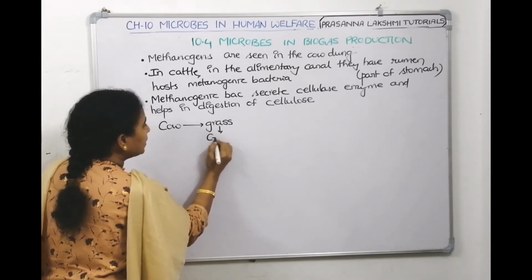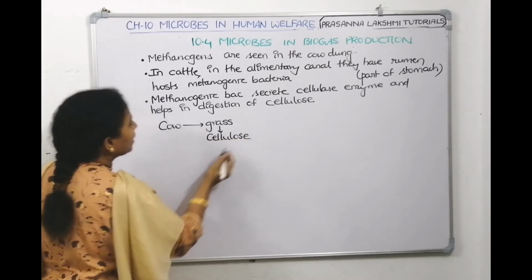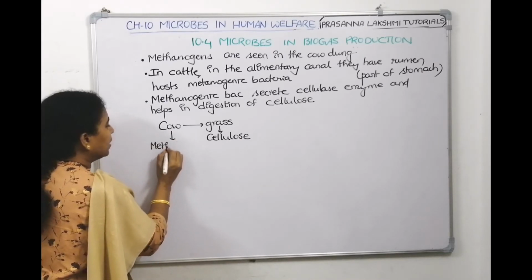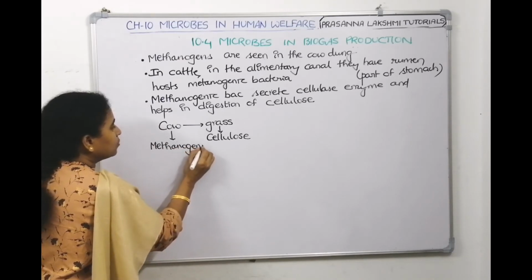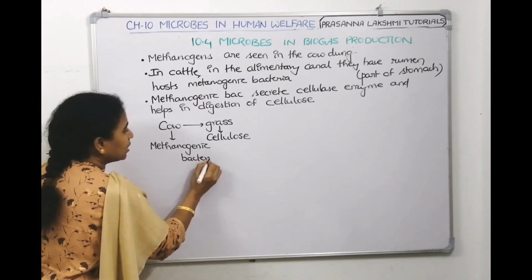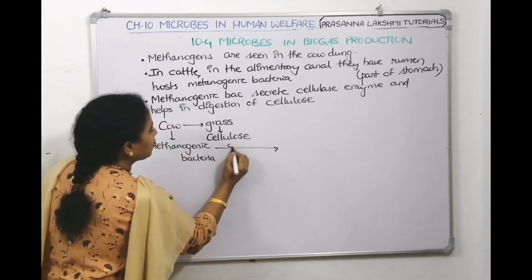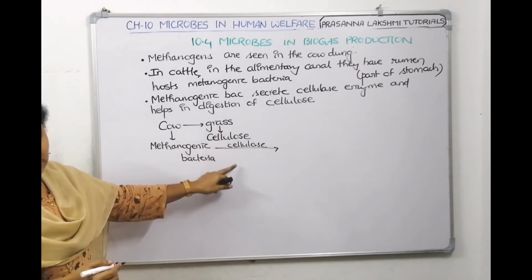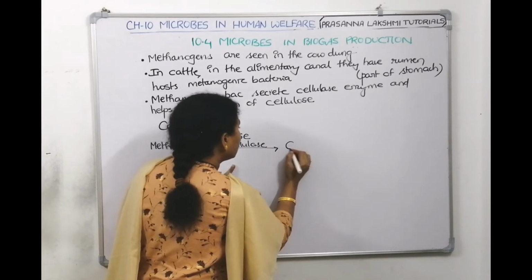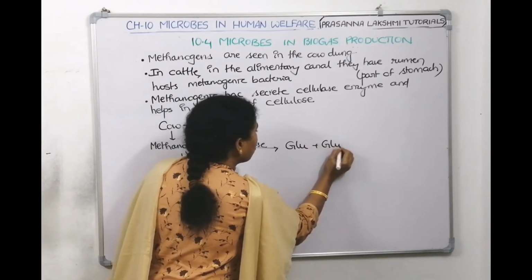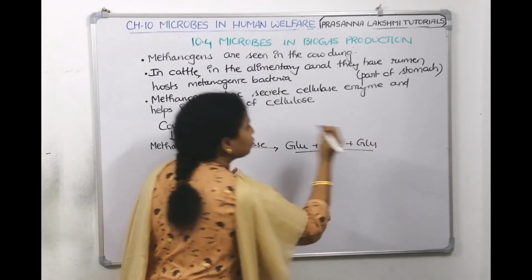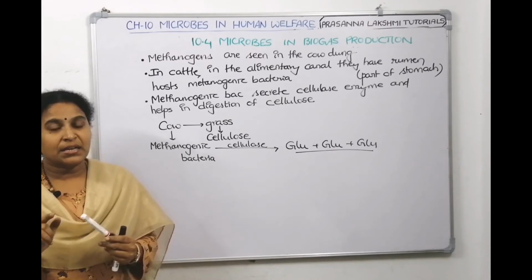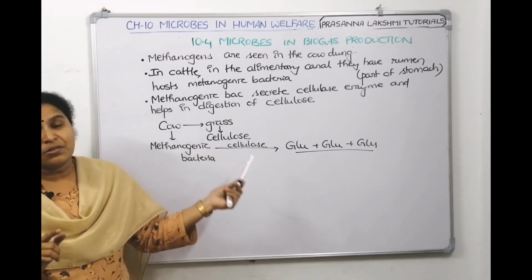Now, grass contains cellulose. So, in the cow, you have bacteria called methanogenic bacteria. This methanogenic bacteria will produce an enzyme called cellulase. This cellulase acts on cellulose and it will help to break the cellulose into glucose. Now, glucose is an instant source of energy. Then the cow gets the energy. See the benefit. So, if the bacteria is present in the rumen, then it gives cellulase enzyme.